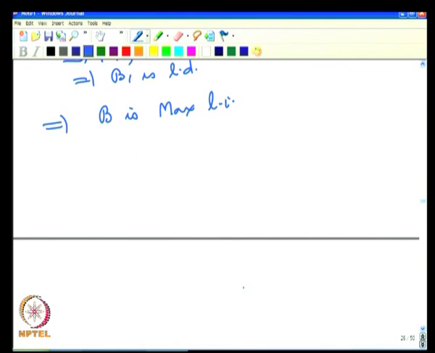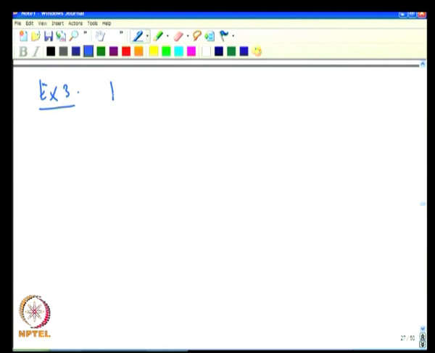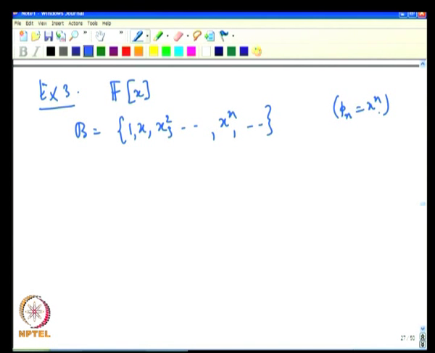Let us now look at the example of the polynomials. Let us look at F[x]. Then we had the basis 1, x, x squared, etcetera, x to the n. Recall we called p_n as x to the power of n. So, the basis we can also write as p0, p1, p2, p_n, etcetera.